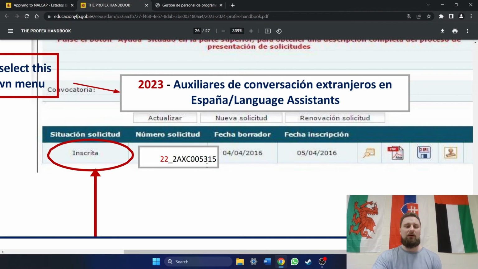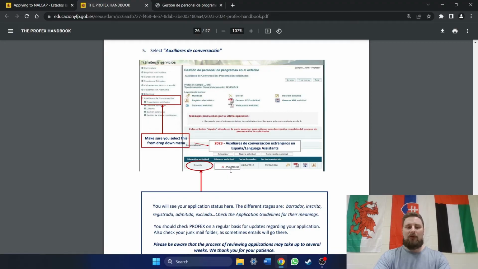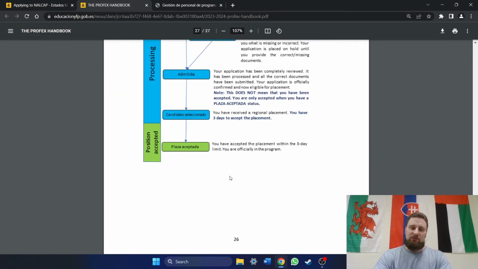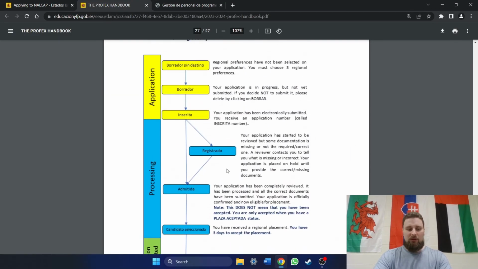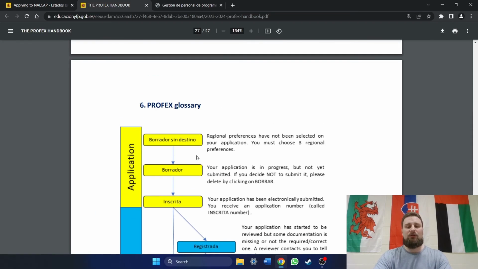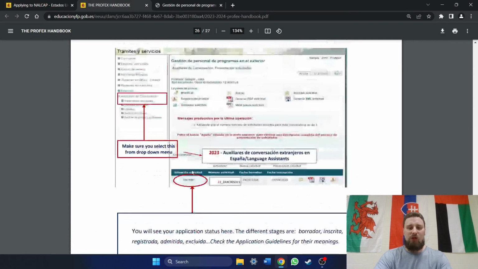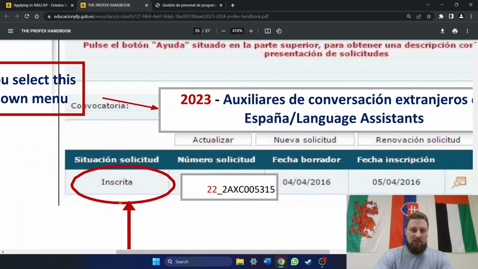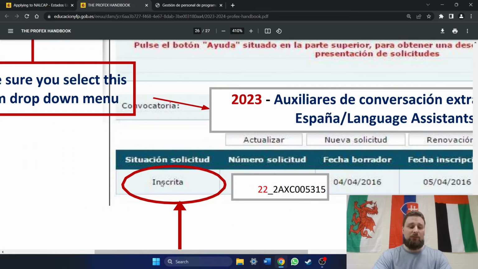And it's right here, okay? So that's where your inscrita number is, your application number, and that's how you can find out. This is the very end of the PROFEX handbook. It's just simply telling you the different statuses of your application. So whatever your application status is, that's where it says inscrita, situación, solicitud. This status is applied.